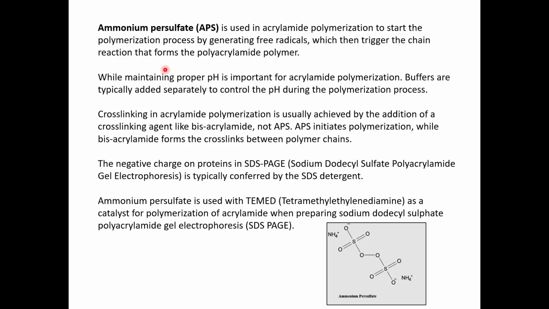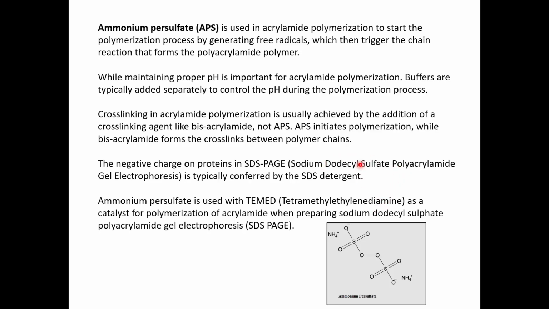So the APS does not really help in maintaining pH. pH is basically maintained by the buffers. While maintaining proper pH is important for acrylamide polymerization, the buffers that are typically added separately control the pH during the polymerization. So we have two parts of gel, your stacking gel and your resolving gel.